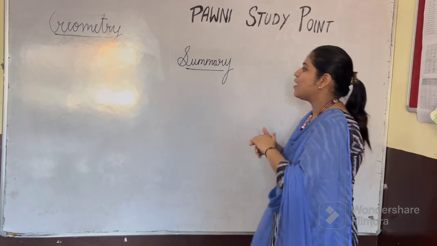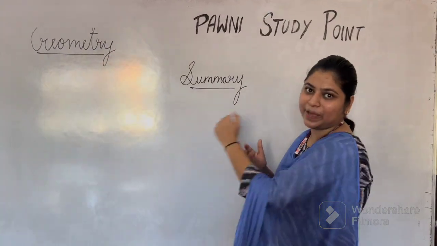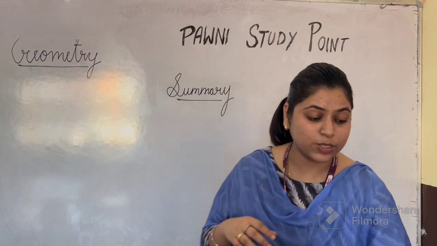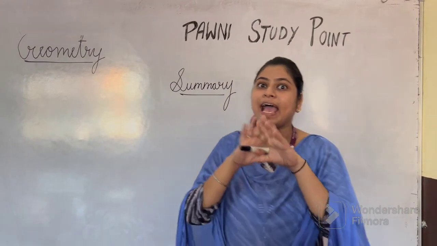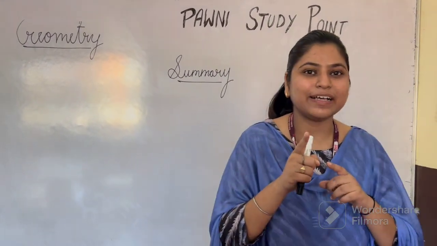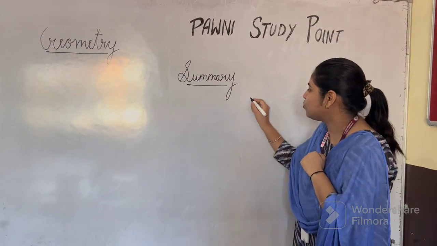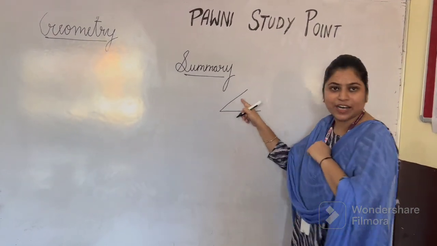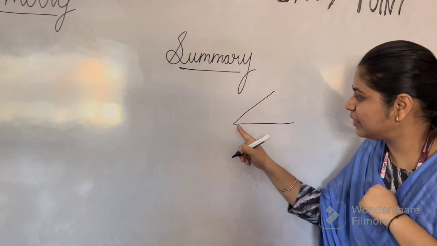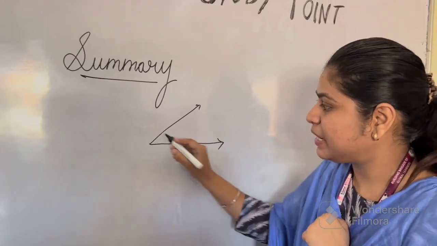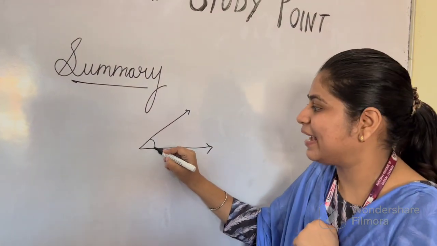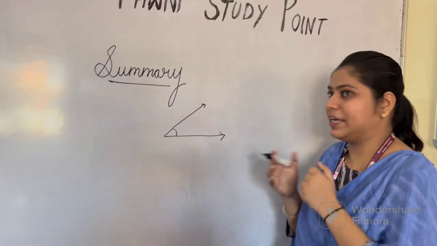Yes. Now let's come to the next topic. So our next topic is very important. That is angles. Do you know what is angles? Yes. When two rays, this is first ray and this is another ray, meet, they form an angle. Very good. And we give them name.